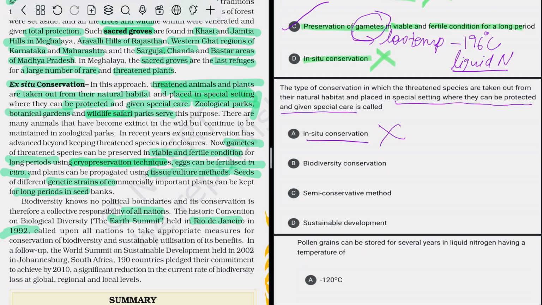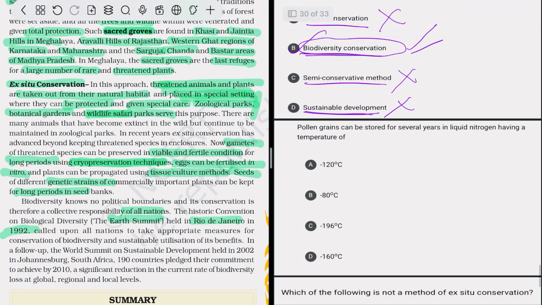In situ conservation, no. Semi-conservation method, no. Sustainable development, no. Sustainable development is using the resources very smartly, not in excess that can lead to extinction. So it is used in a good and limited way. So option B is correct.